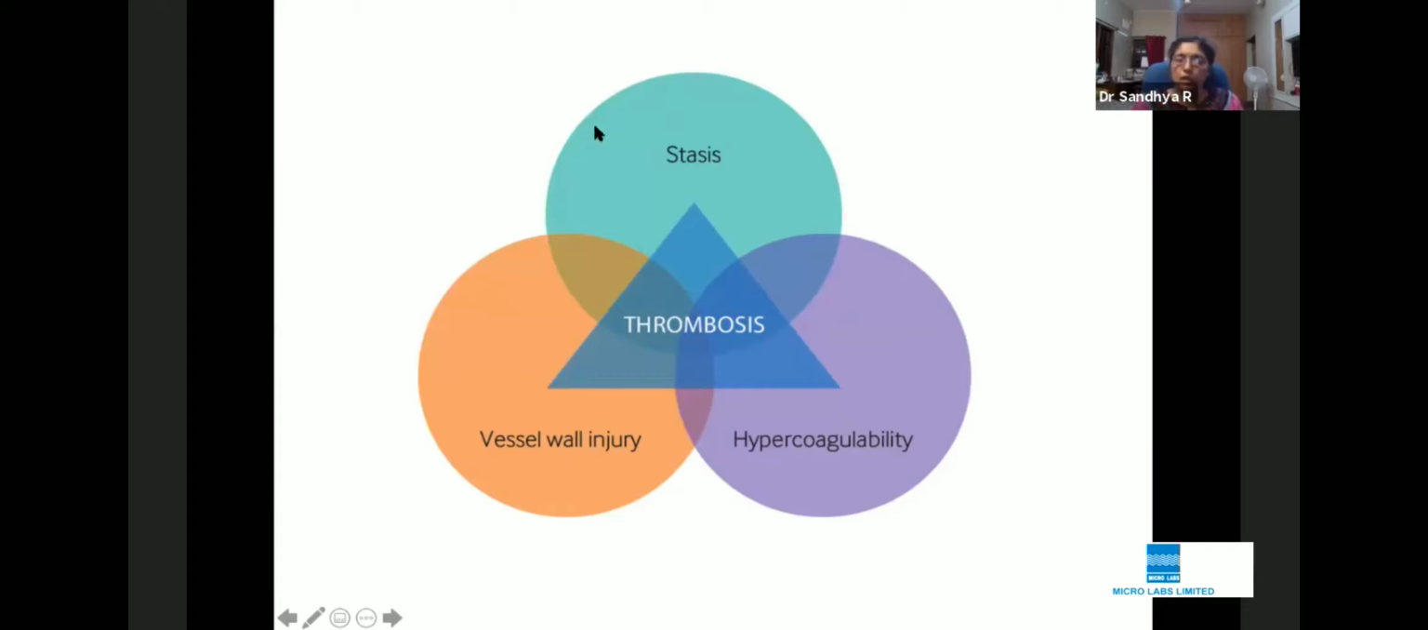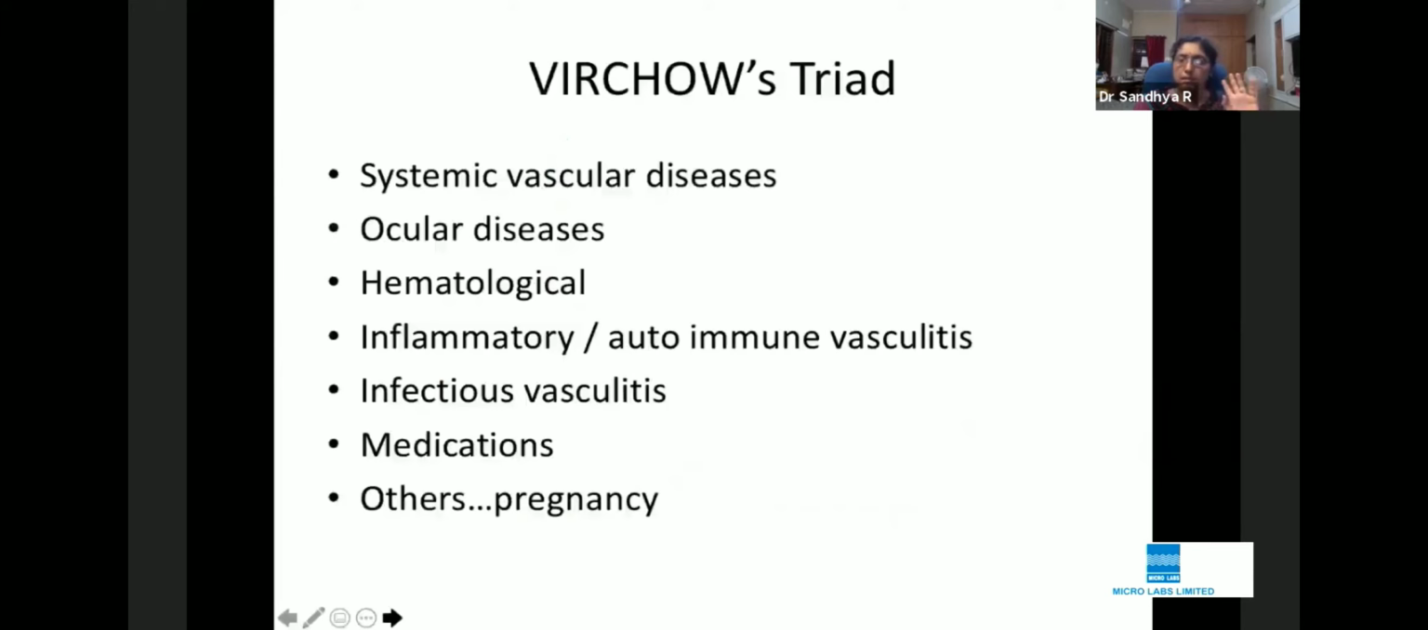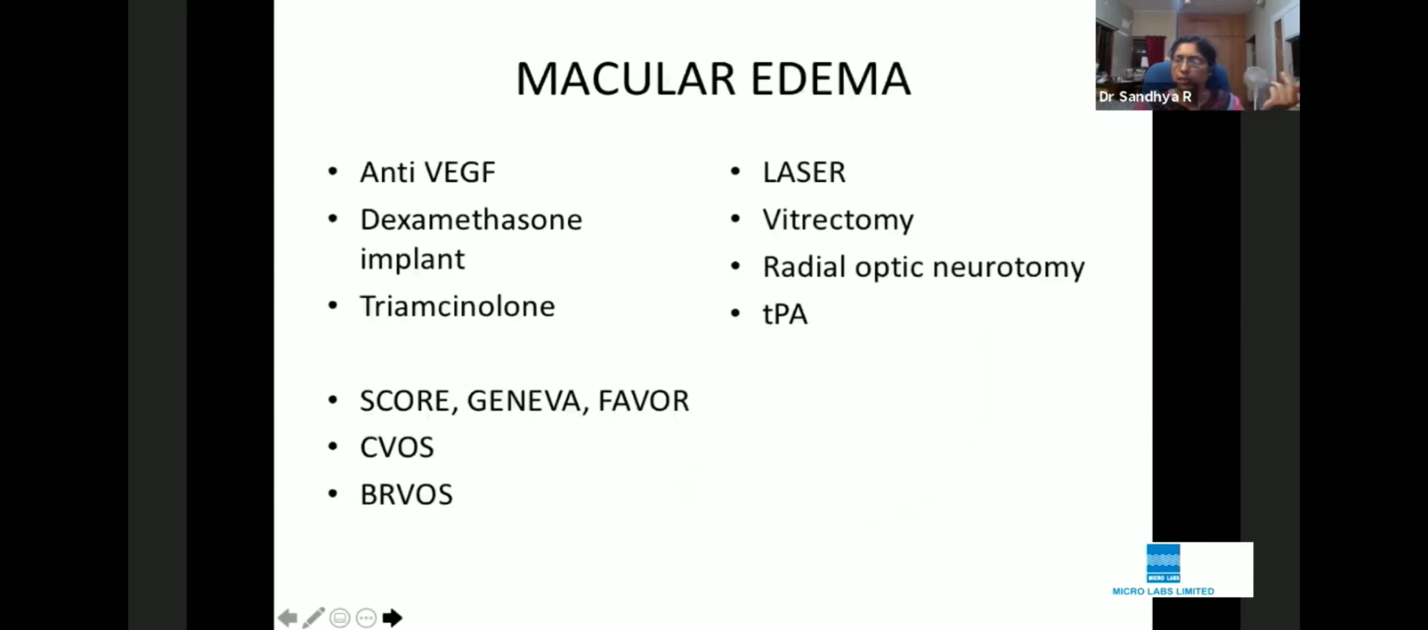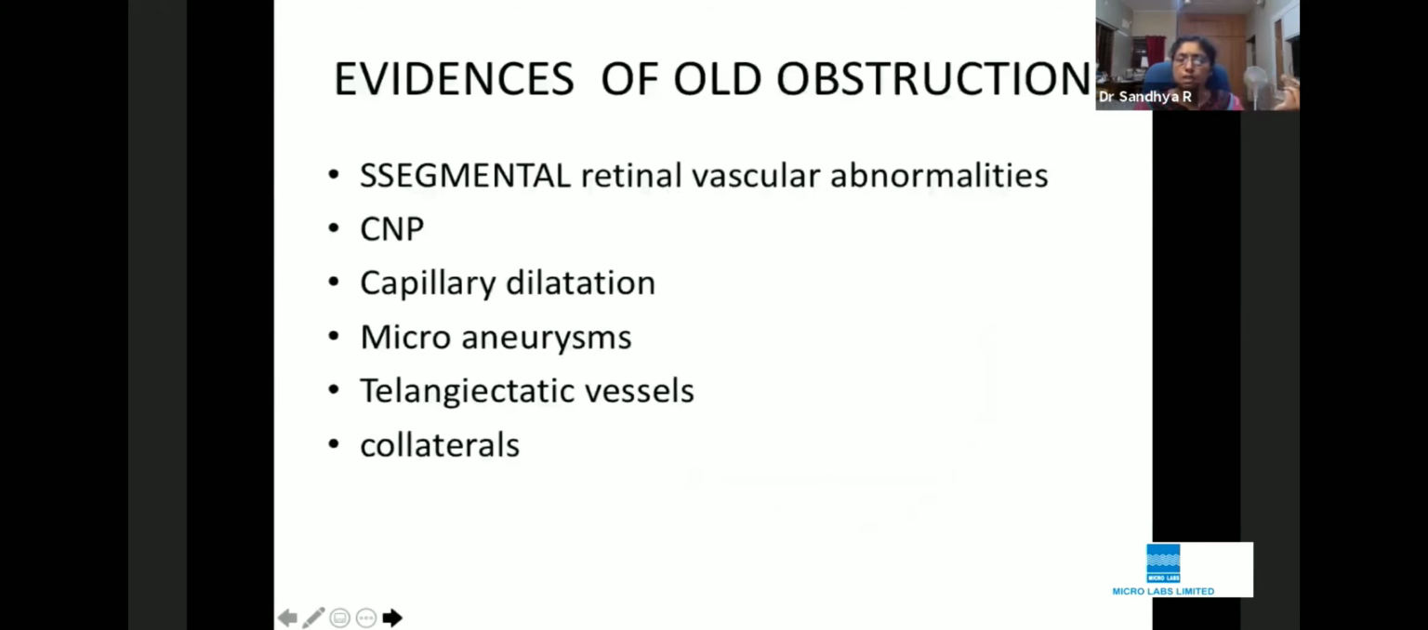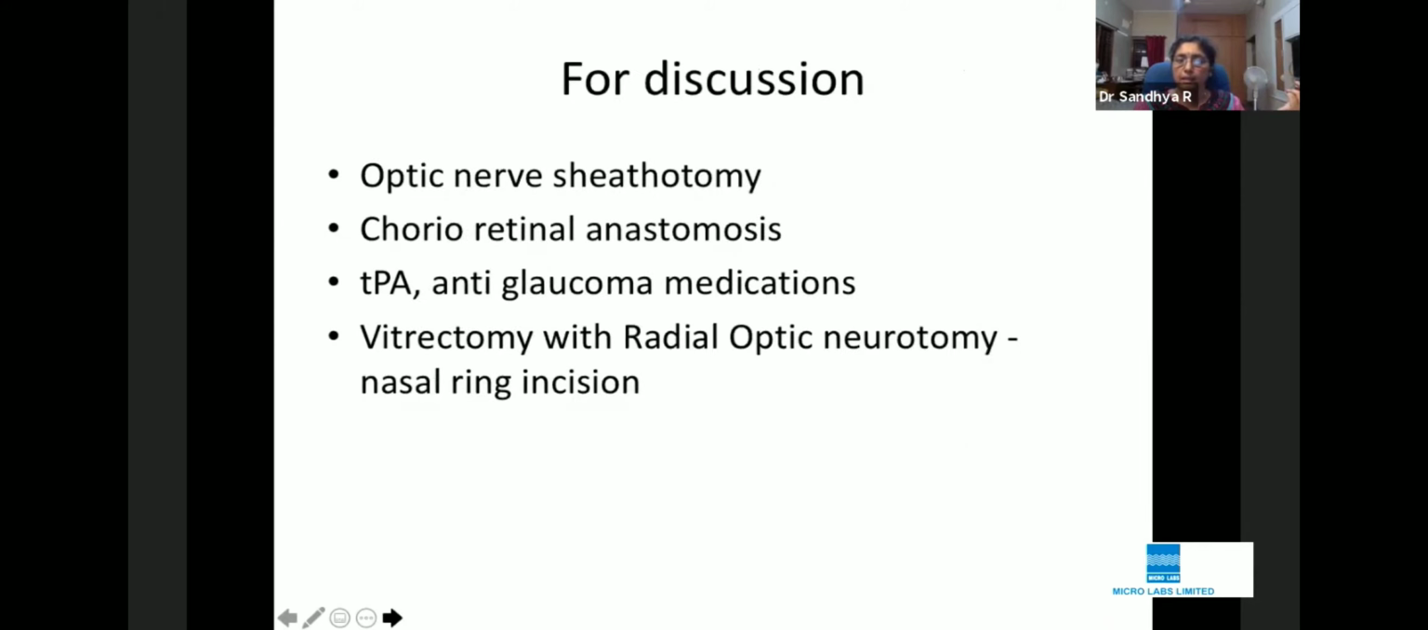Now, if the examiner asks you the etiology, can you tell me some causes of this vasculitis? So what you need to remember? You just need to remember your Virchow's triad, which says thrombosis happens if there is a vessel wall injury, if there is stasis, or if there is hypercoagulability. You can very easily recall one or two reasons for this. Always remember, vessel wall injury in retina is vasculitis. Please remember this.